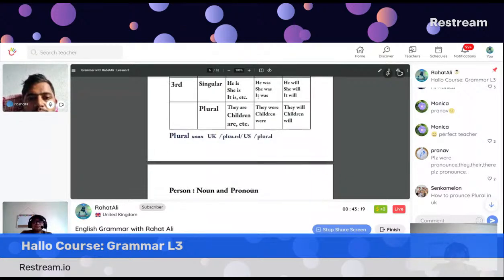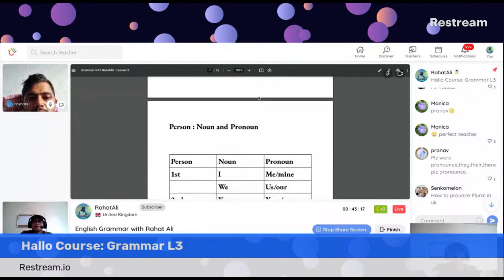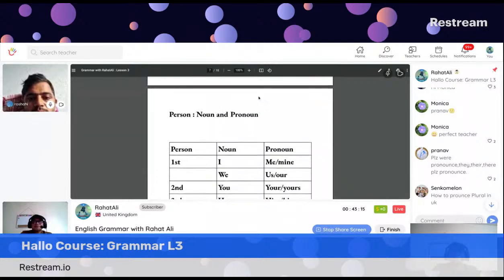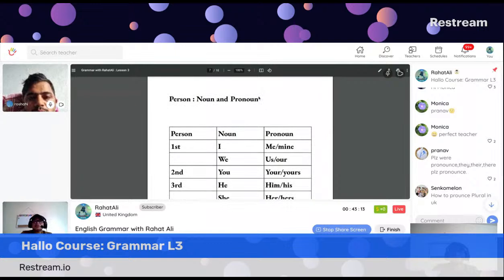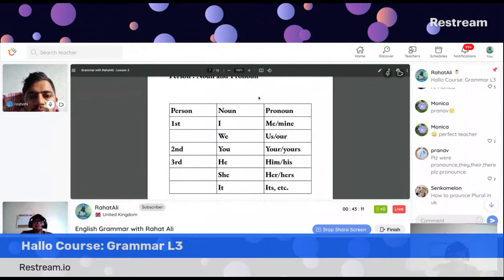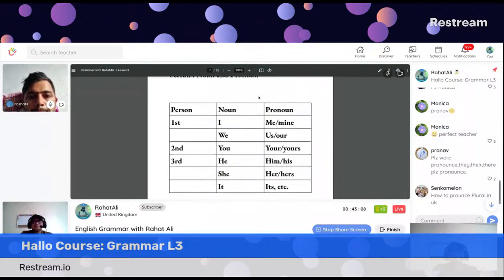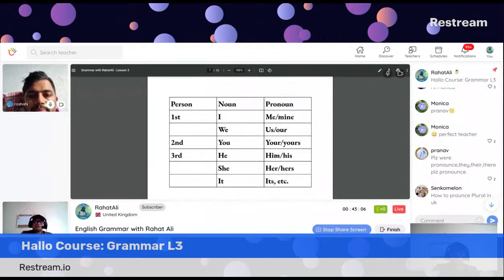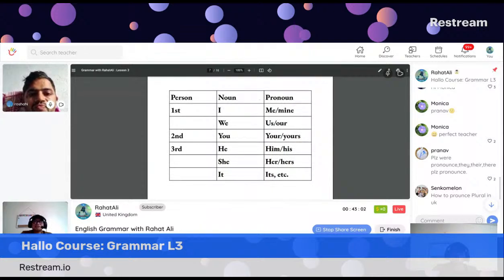All right. So person again, noun and pronoun. You see, this is important to know. You know this already. First person: I, me, mine, we, us, our. Second person: you, your, yours. Third person: he, she, it, him, his, her, hers, etc.